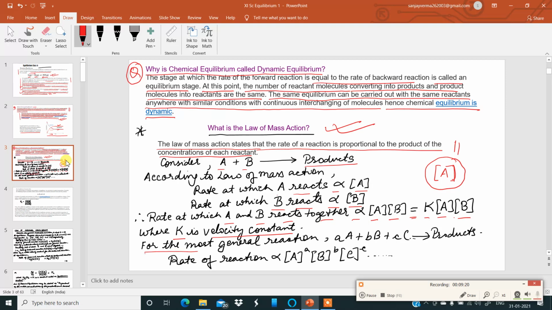Now, for the most general reaction, aA plus bB plus cC giving the products, the rate of the reaction will be proportional to the concentration of A raised to its stoichiometric coefficient a, into the concentration of B raised to its stoichiometric coefficient b, into the concentration of C raised to its stoichiometric coefficient c, and so on. So for any general reaction, this is what you have to write about the rate of the reaction in terms of its proportionality.